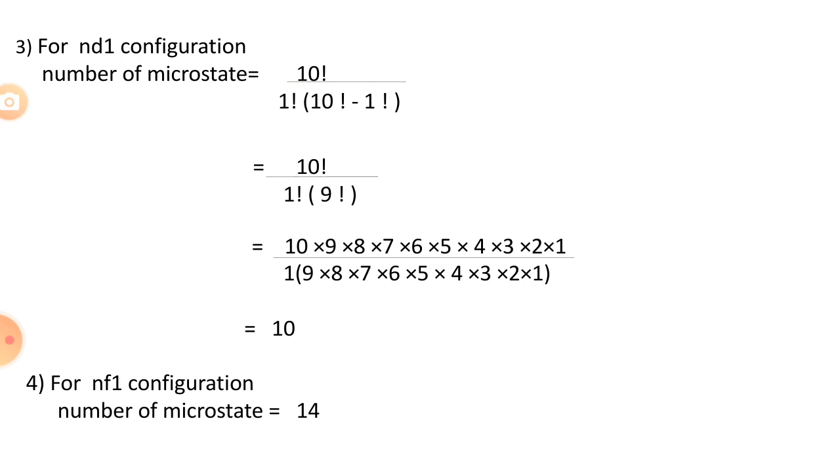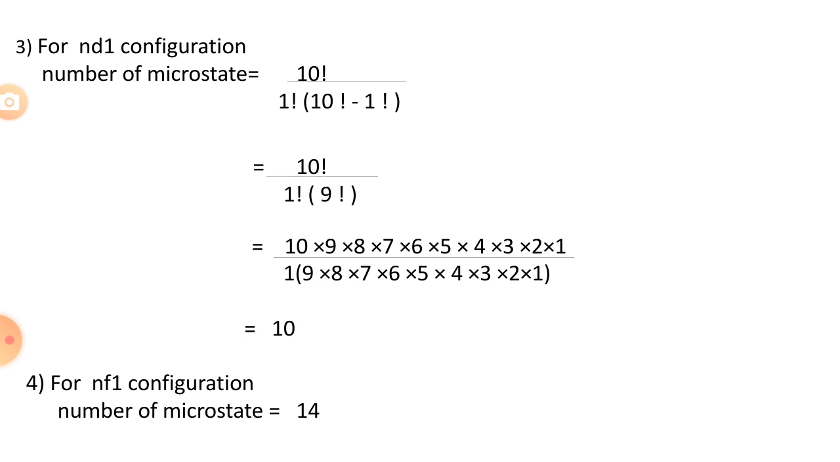That's why we can say one electron present in the d orbital can be arranged in 10 different ways, or there are 10 arrangements. We can see 10 arrangements of that electron in the d orbital. Okay, so the number of microstates of the nd1 configuration is 10.